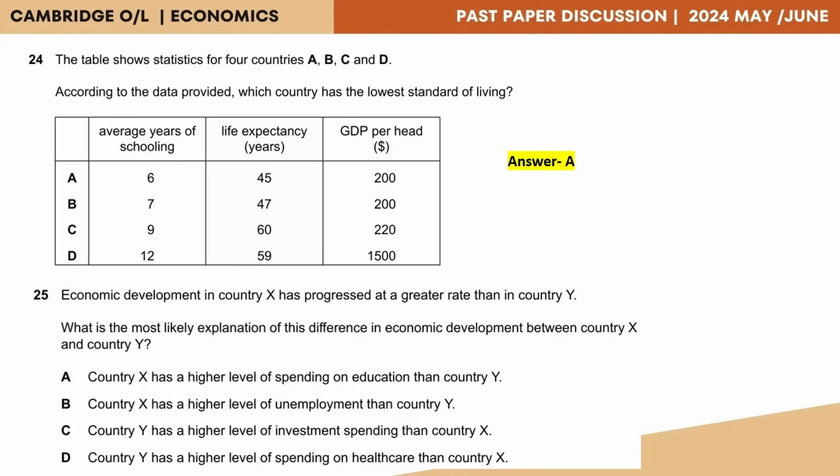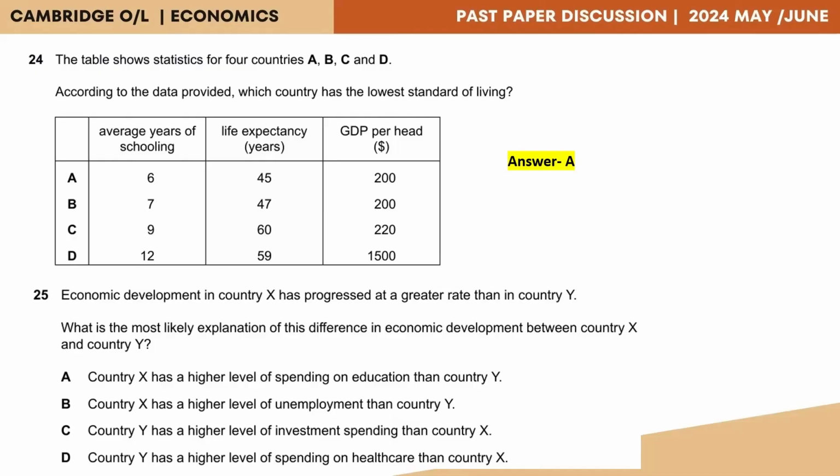Option B, country X has a higher level of unemployment than country Y. So having a high level of unemployment doesn't denote development. It's actually the opposite. So option B is out. Option C, country Y has a higher level of investment spending than country X. So if there's more investment in country Y, then country Y should be developing at a faster pace than country X. But then that's not true. So option C is also out.